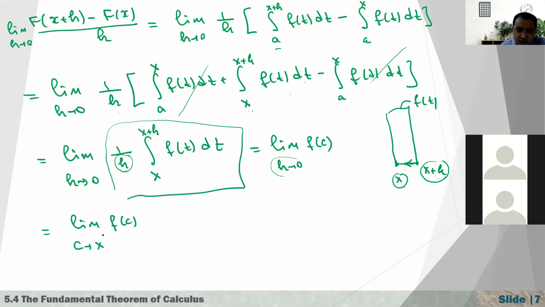And since it is a continuous function, when c approaches x, f of c approaches f of x. On the left-hand side, as you see here, I have F prime of x. On the right-hand side, we have the original function.